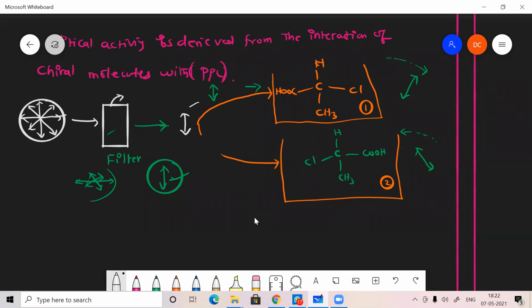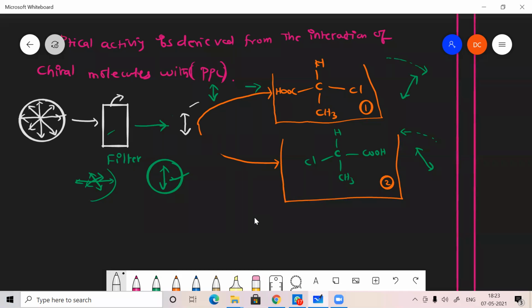So what decides whether the compound will be rotated clockwise or anti-clockwise? The orientation of the molecule will decide whether it is rotating right side or left side. Sorry, why can one be identified as being rotated clockwise, sir?